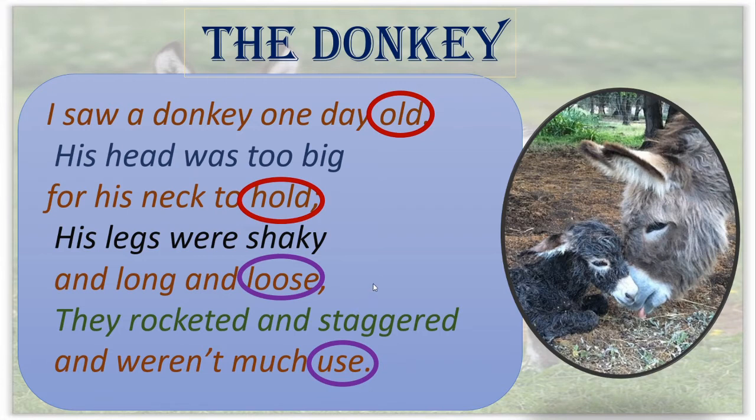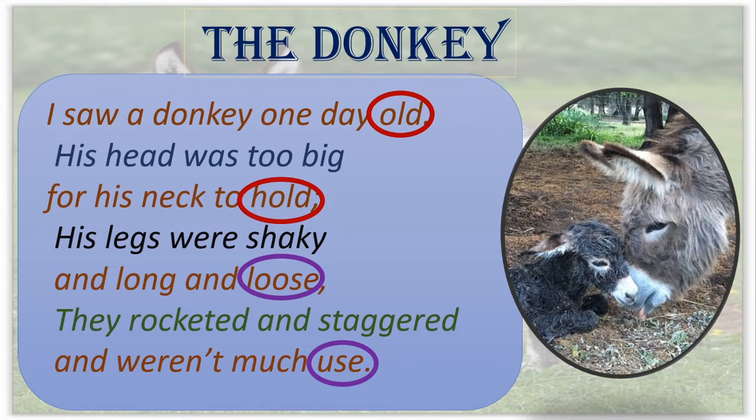Correct? Only simple thing is there. The poet saw a donkey that was 1 day old and the donkey's head was too big for his neck to hold. How the legs were? The legs were shaky, long and loose. And the legs moved suddenly and unsteadily and didn't seem to be of much use.